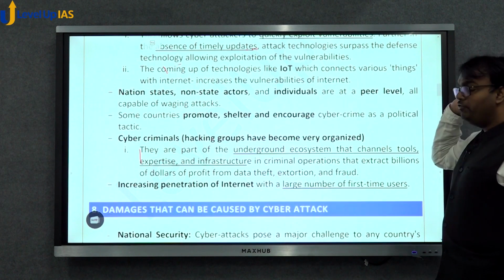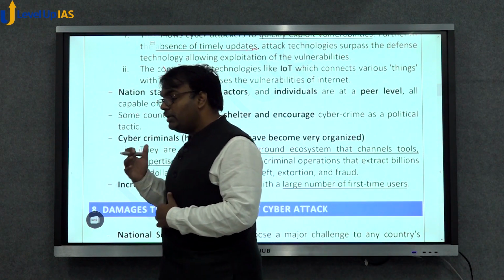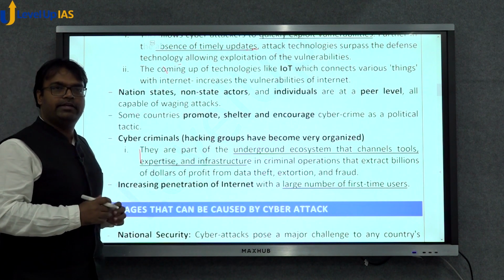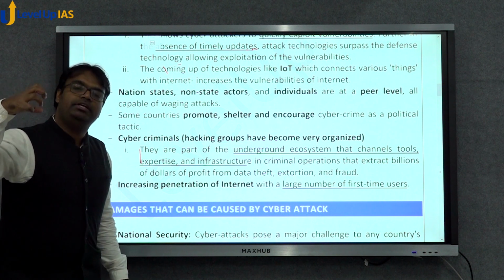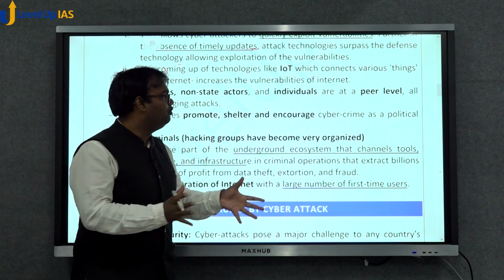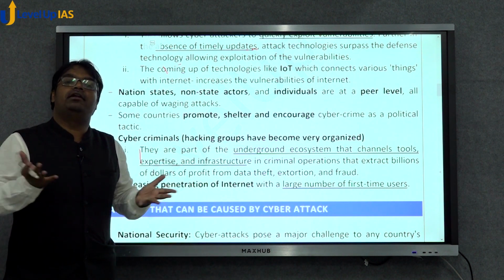Another reason why ensuring cyber security is a challenge is that nation states like the Chinese government itself, or non-state actors, some terrorist organization or some group of hackers or individuals, are all at a peer level.